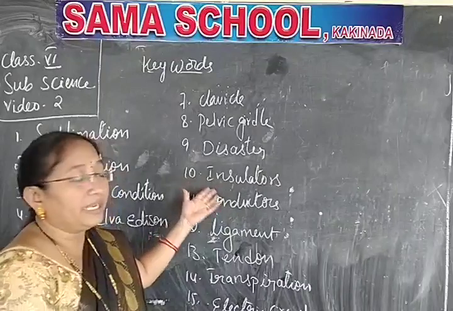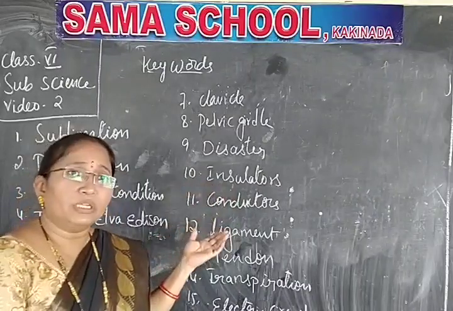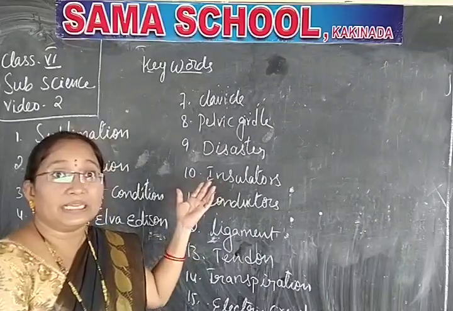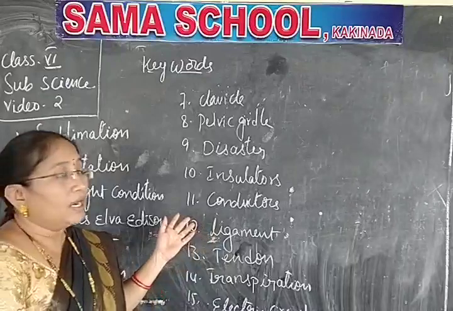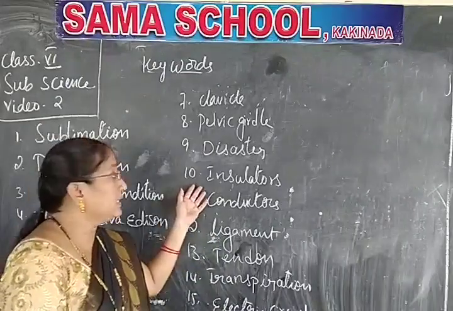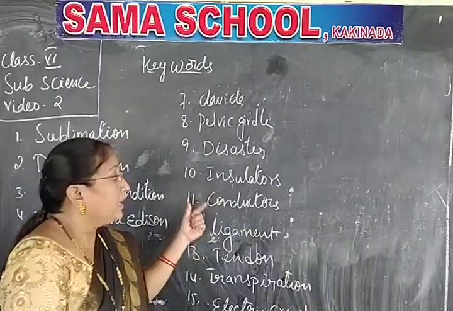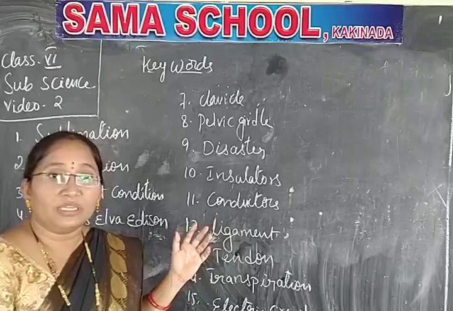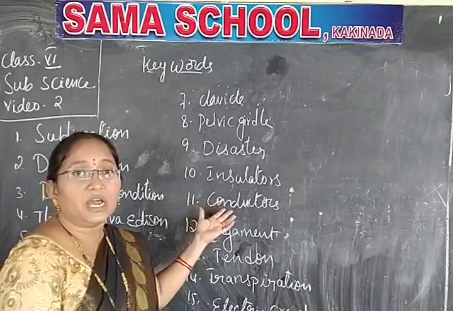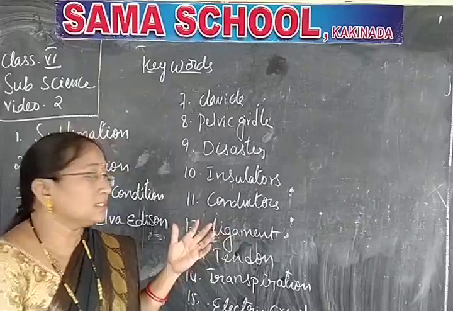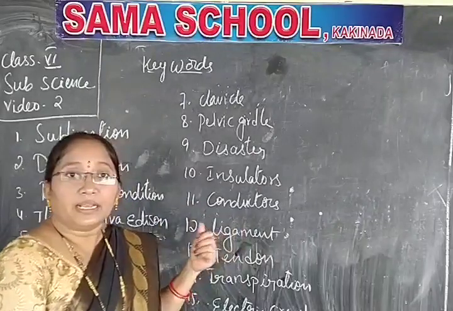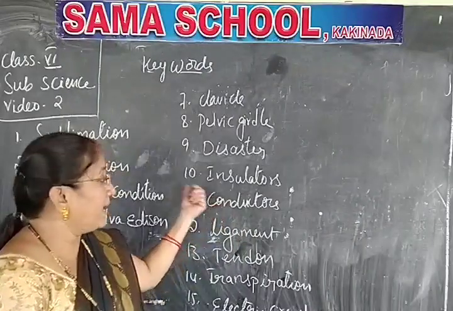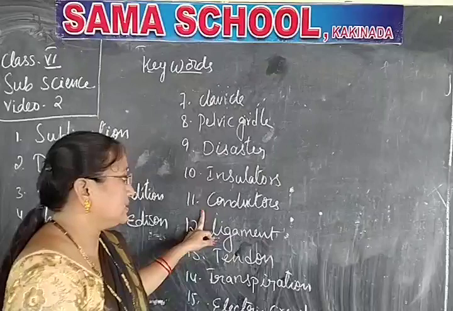Understand? Now insulators. Many of you may know that insulators are substances which cannot conduct electricity, like rubber, cloth, etc. Understand? Next word is conductors. What are those? We know that the substances or things which conduct electricity, like iron or any metal which can pass the current, are called conductors.